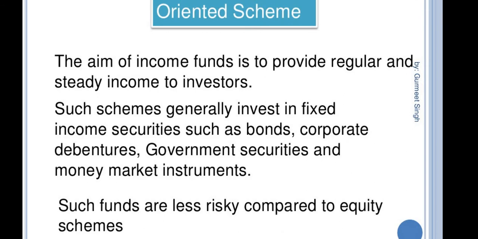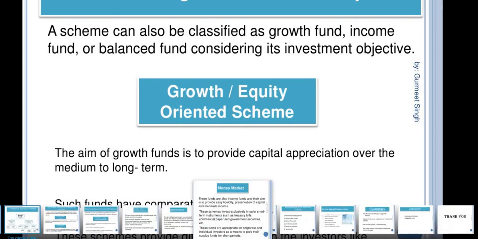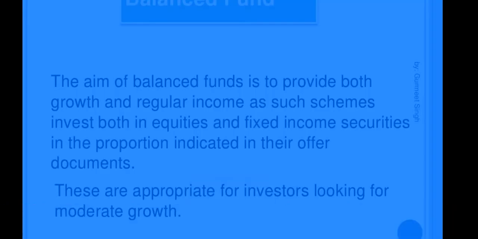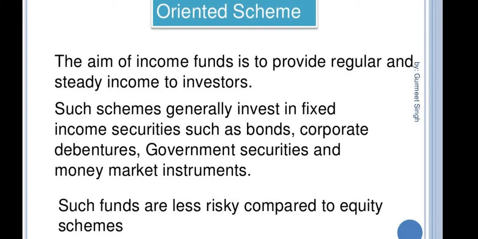Next one is income fund or debt oriented scheme. The growth equity oriented scheme we have studied.